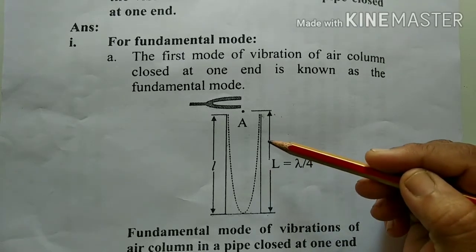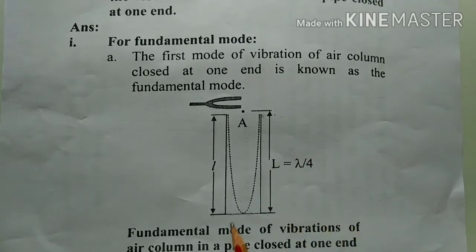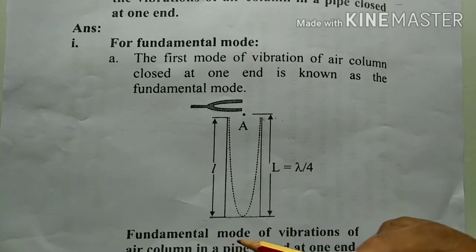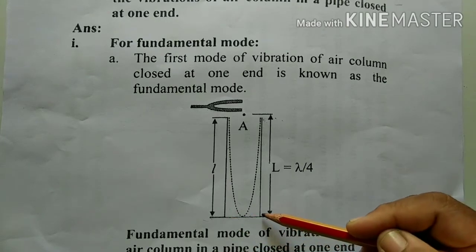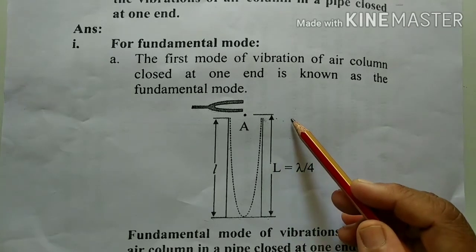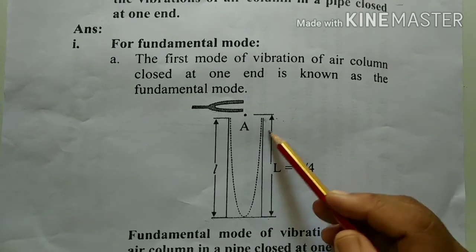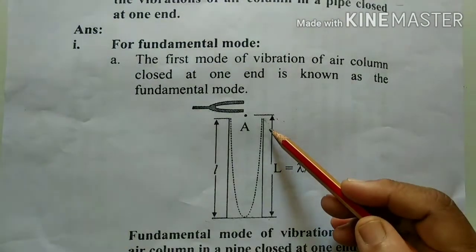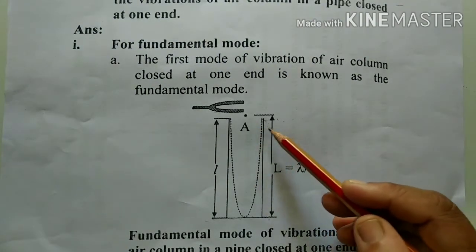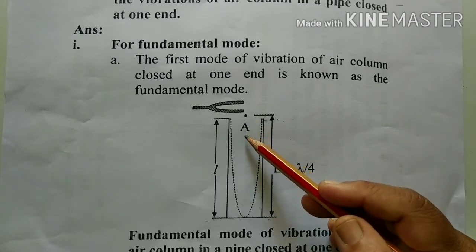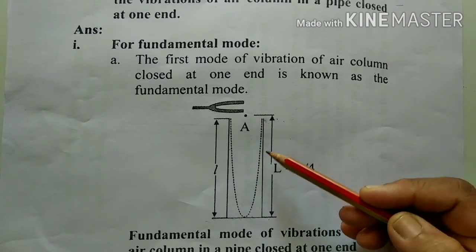The air molecules near the closed end are not free to vibrate, and there is the formation of a node at the closed end. Air molecules near the open end are free to vibrate with maximum amplitude, so an antinode A is formed at the open end.